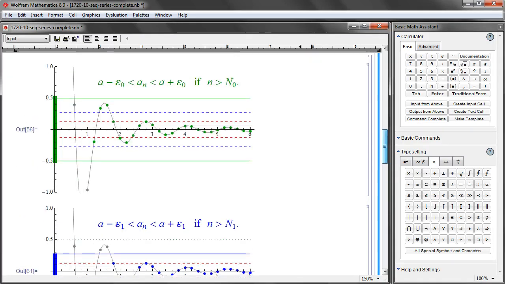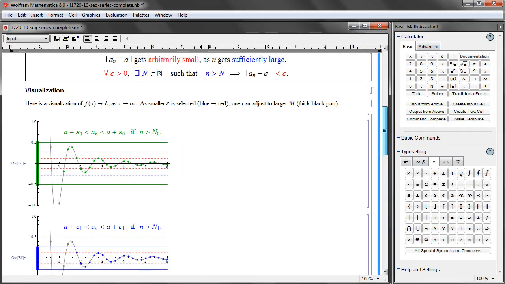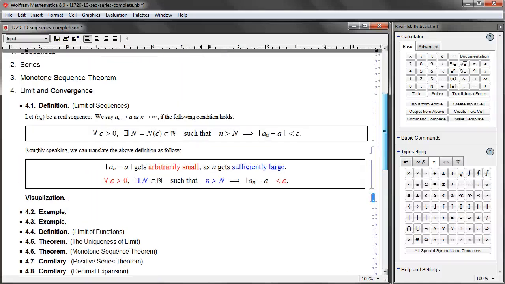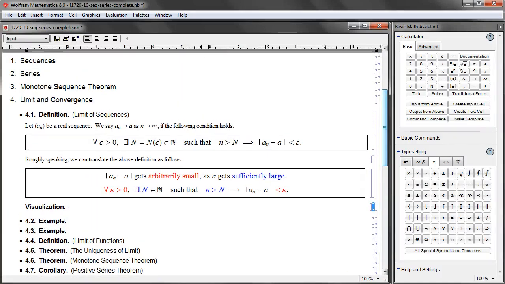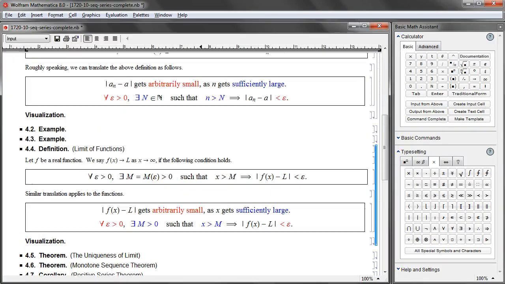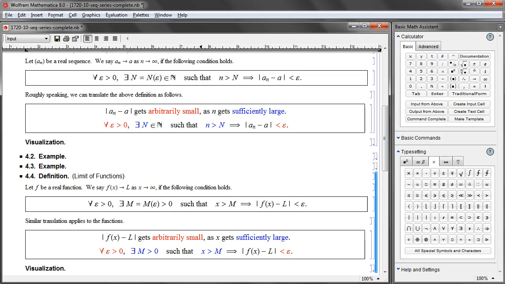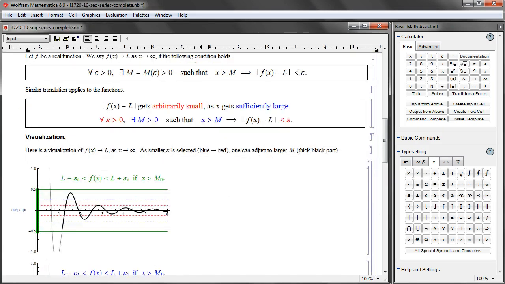You do not really need the explicit expression of N in terms of epsilon. If you do have it, great, but you don't really need it. All we need is that such a capital N exists, and as you can see in this graphical argument, as long as we have existence, then we have convergence. And this kind of thing is very, very similar to the limit of functions, which is visualized as follows. Let me expand those graphics again too.